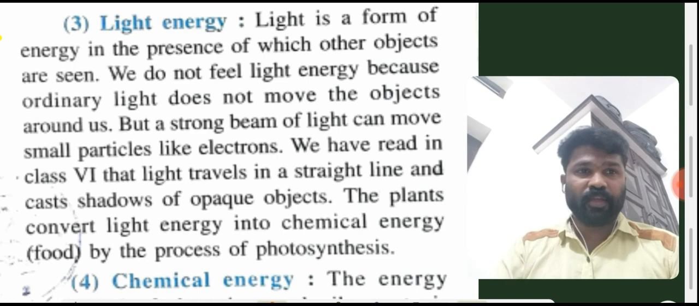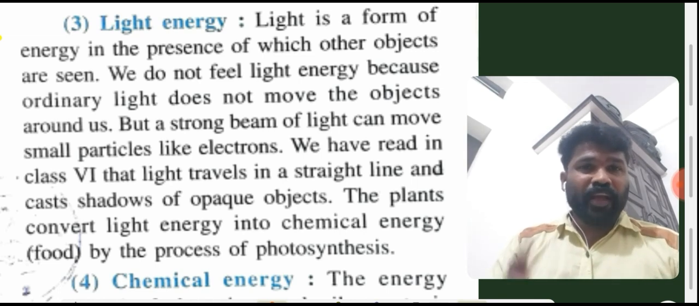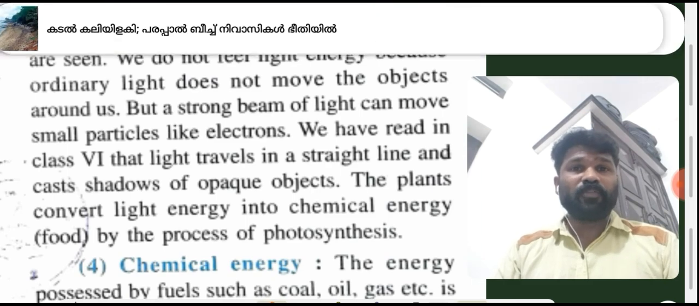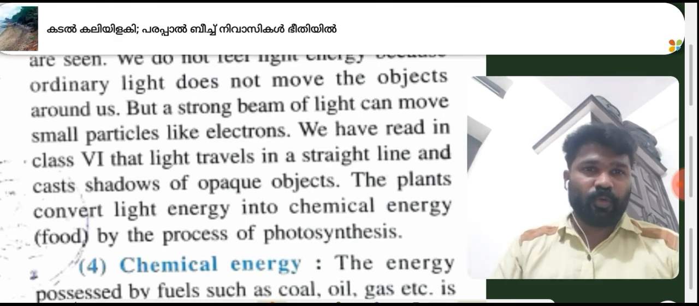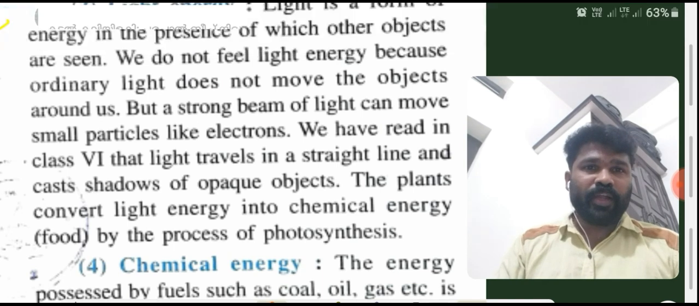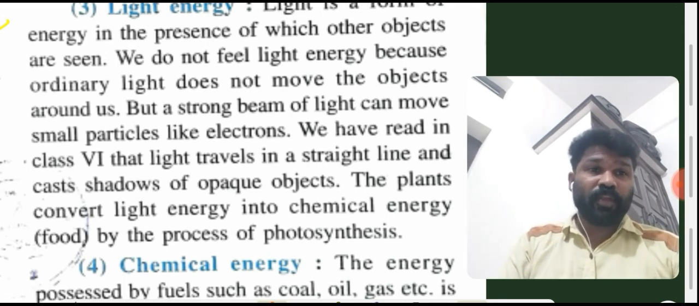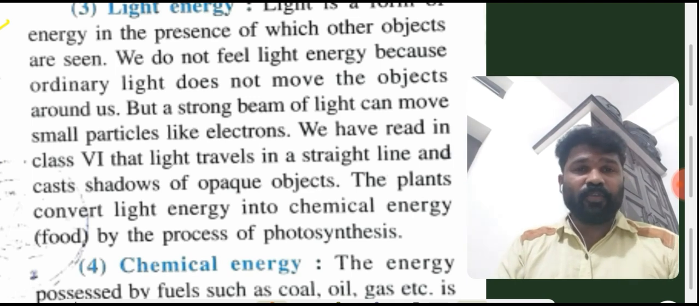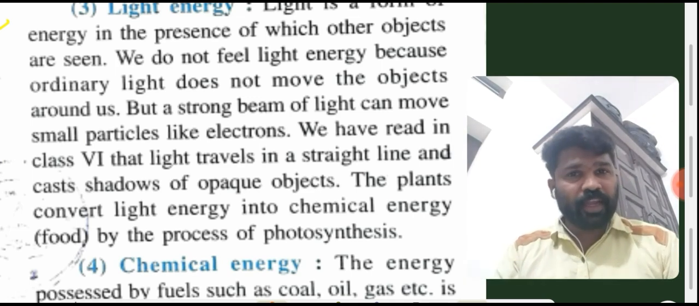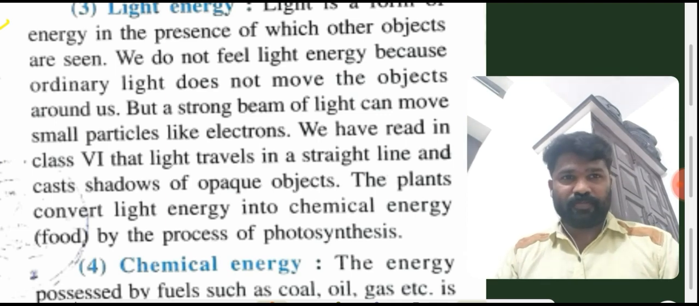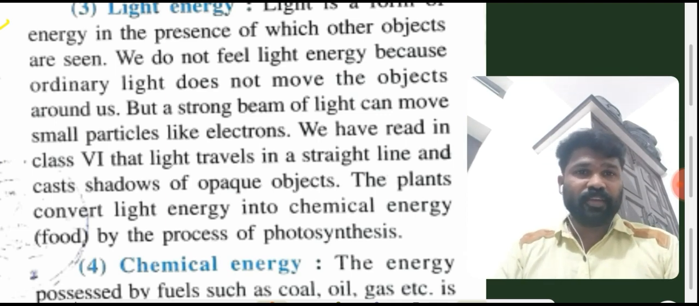In chemistry, we are studying electrons, protons and neutrons and all. Clear? So, a strong beam of light can move small particles like electrons. We have read in class 6 that light travels in a straight line and casts shadows of opaque objects. The plants convert light energy into chemical energy by the process of photosynthesis. Clear? This is because of photosynthesis due to light energy only.